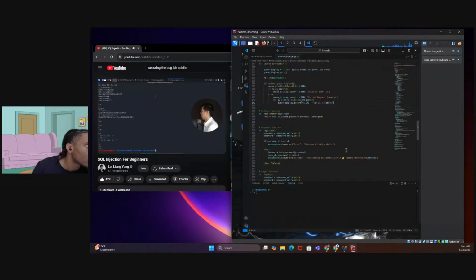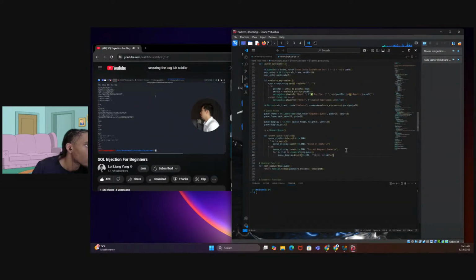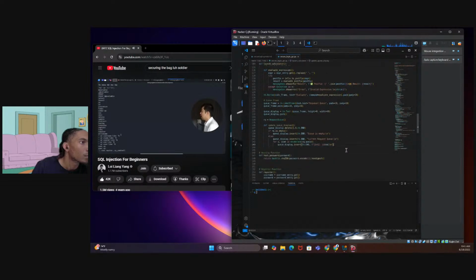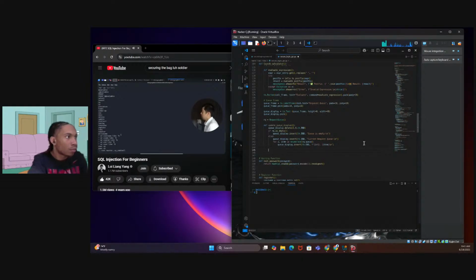Say, for example, your single quote and your double quote didn't work. Then what can we do? We can use other forms of payloads that you can see here to run the attack against that specific parameter and see whether we're able to get an error page, or some kind of response from the server that is different from what is normal. And that's the whole idea behind SQL injection.